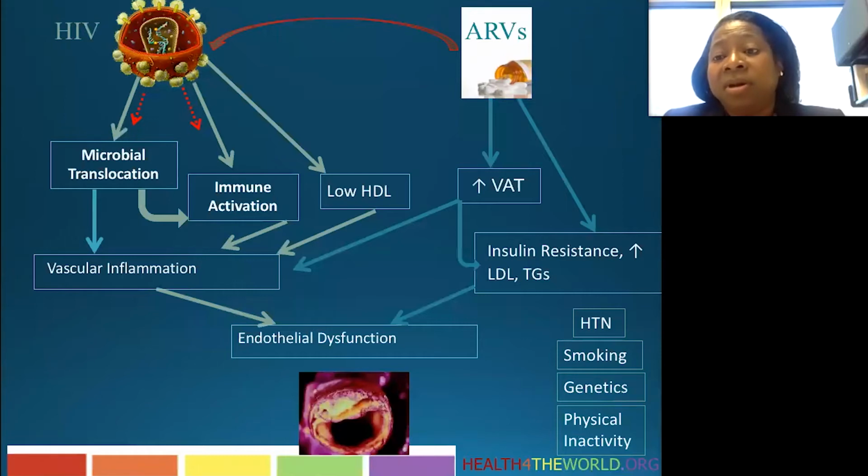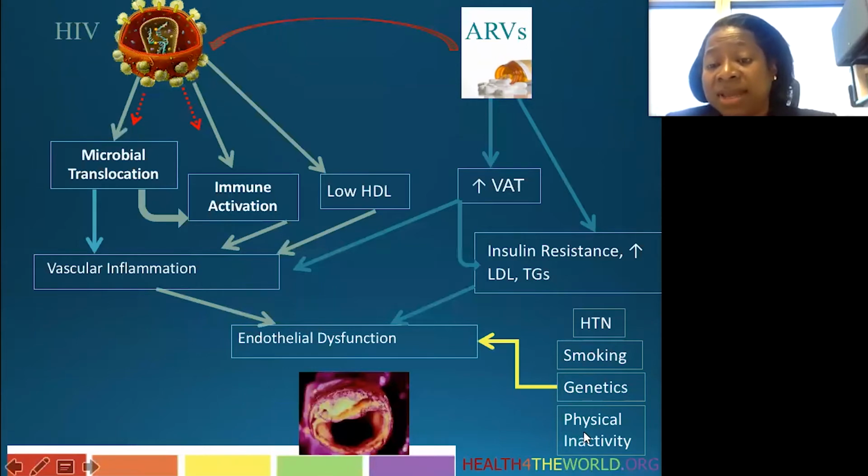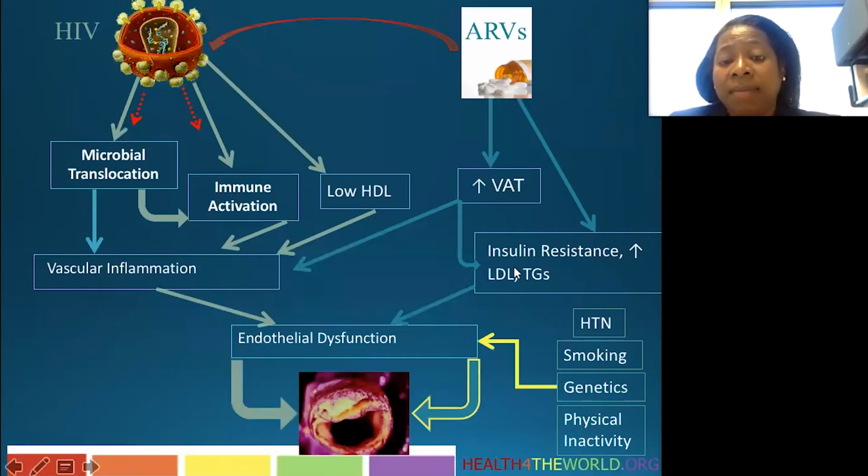These are people who are infected, and patients have their own background risk of atherosclerosis. There we get the effect of hypertension, smoking, family history, physical inactivity, all of the factors that contribute to atherosclerosis in people without HIV infection, which are also present and contributing in people who have HIV infection. The downstream effect of all of this is endothelial dysfunction and atherosclerotic plaque formation.